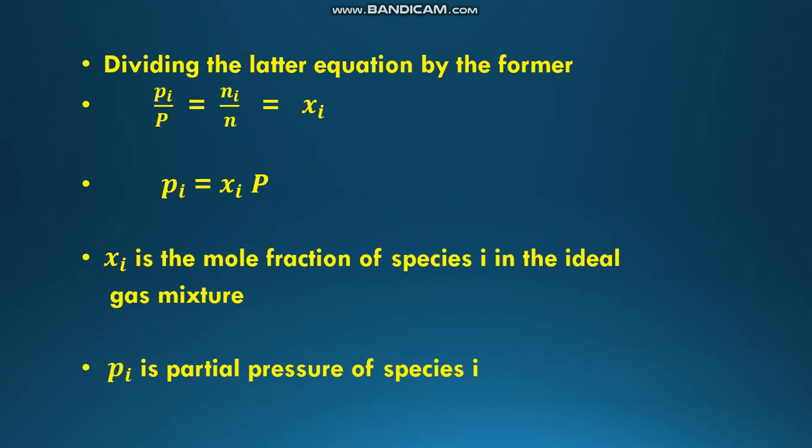So dividing the latter equation by the former equation, we get Pi by P is equal to Ni by N, which is equal to Xi. So from this we can write Pi is equal to Xi times P. Here Xi is the mole fraction of species i in the ideal gas mixture, and Pi is the partial pressure of species i.